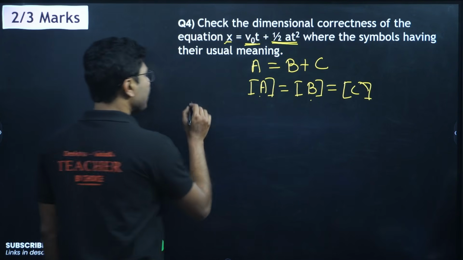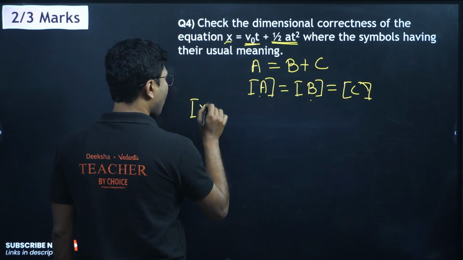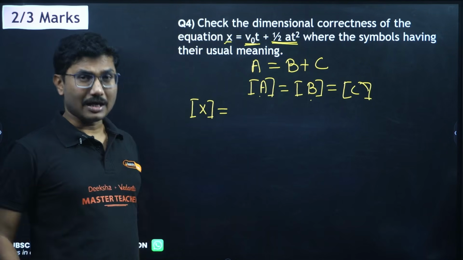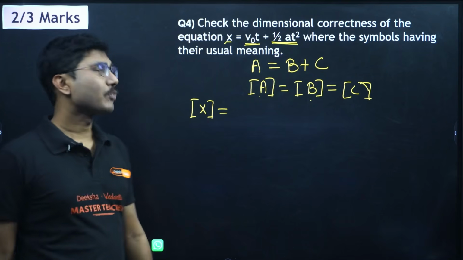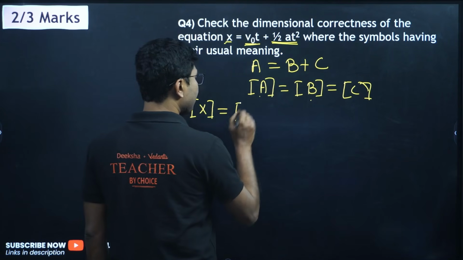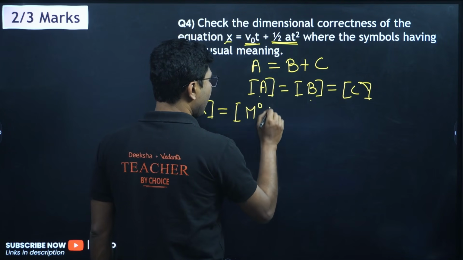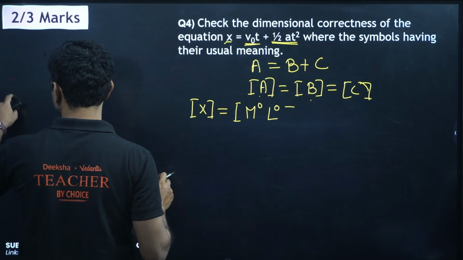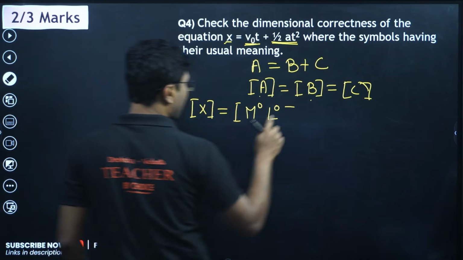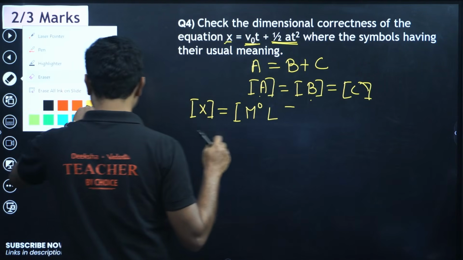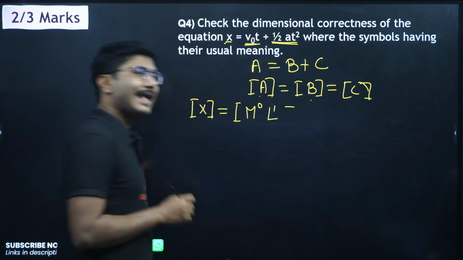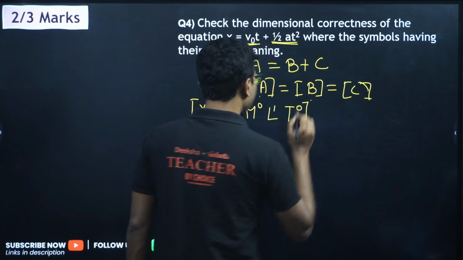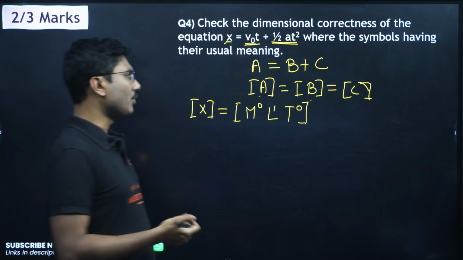So what is the dimension of x? x is only distance. It represents position or displacement. So x is distance, so its dimension will be M to the power of 0, L to the power of 1, T to the power of 0. L to the power of 1 for displacement or distance. Distance means only L should have 1, and time should be 0.